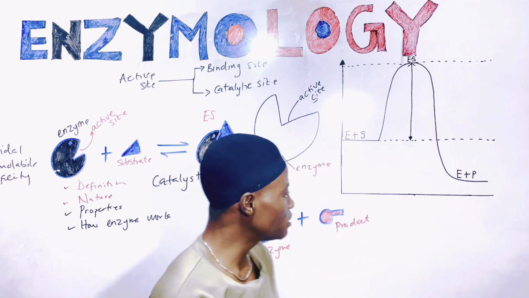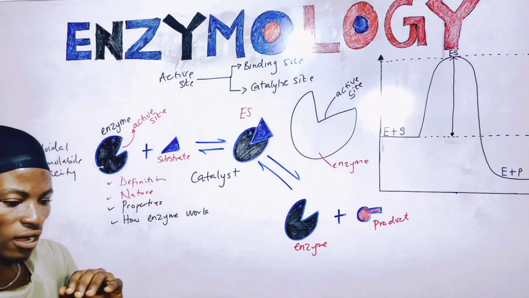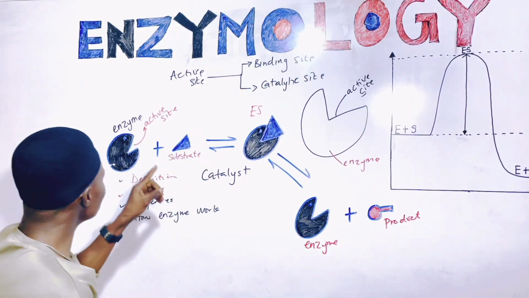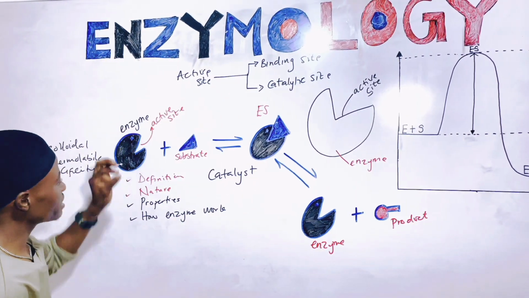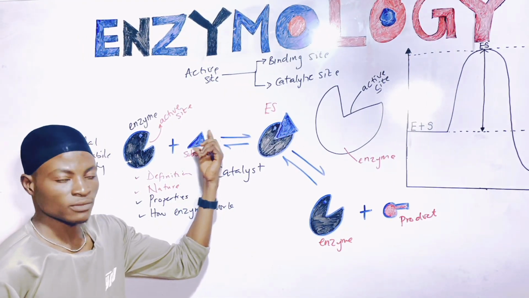Are you with me now? So in this case, I'm going to talk about what? Substrate specificity. And the reason why enzymes are highly specific to the substrate they catalyze is because the active site of the enzyme is complementary to the what? To the substrate. Now, if you look at this now,